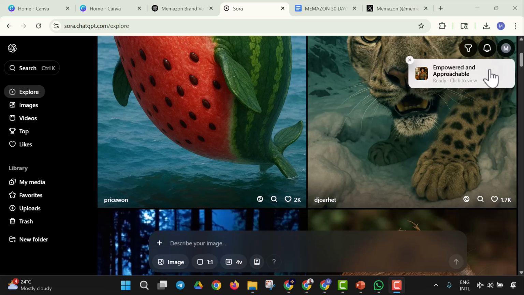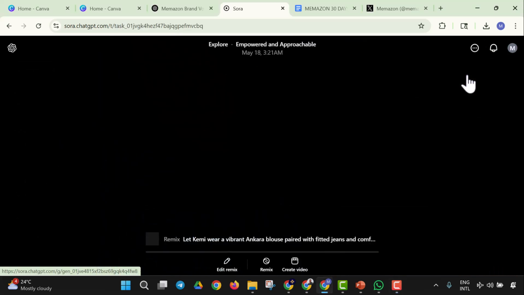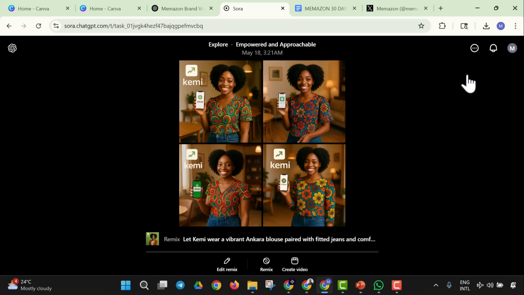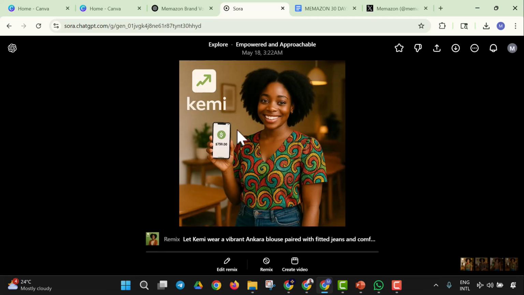So here we are. This is Kemi right here. So let's see Kemi in Ankara, and as you could see, it's still the same Kemi. Yes, we have Kemi, and it's very okay. It's still the same character. This time around, Kemi is wearing Ankara, and you could see it right here. Ankara is an African attire, and as you can see, she's wearing the jeans just the same way we described